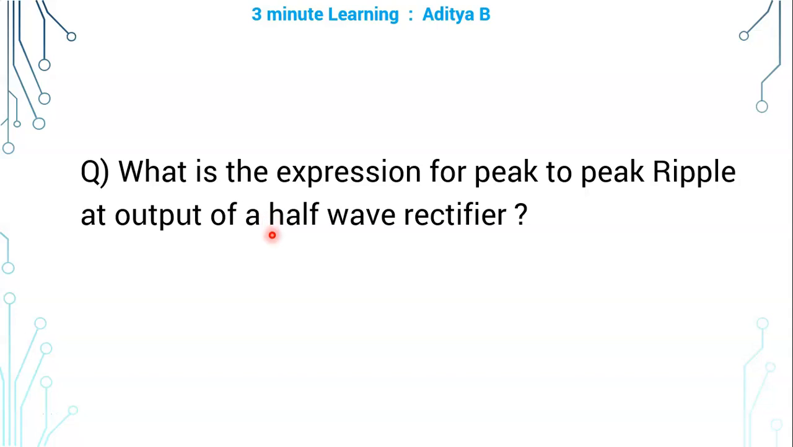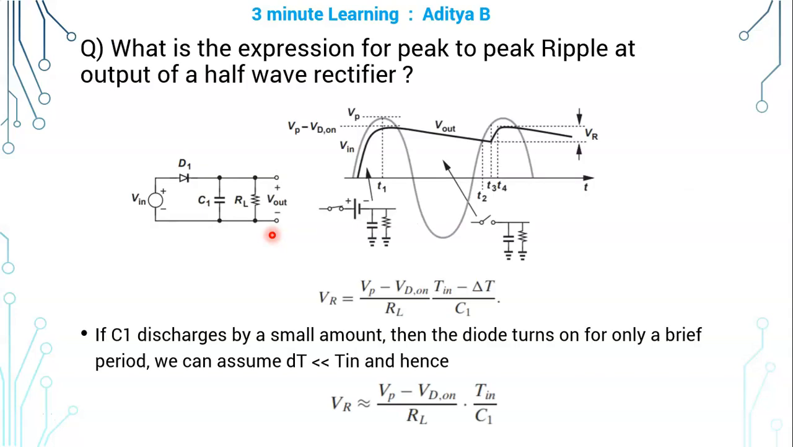What is the expression for peak-to-peak ripple at the output of a half-wave rectifier? This is a half-wave rectifier circuit with a capacitive filter. This capacitor is the smoothing capacitor, which tries to reduce the ripple content.